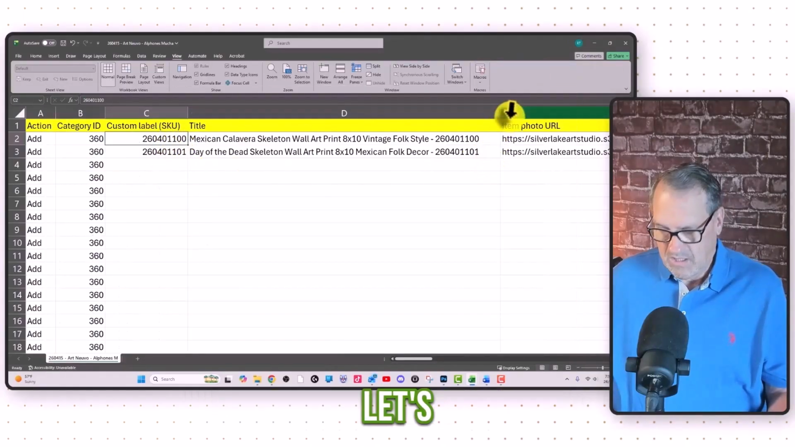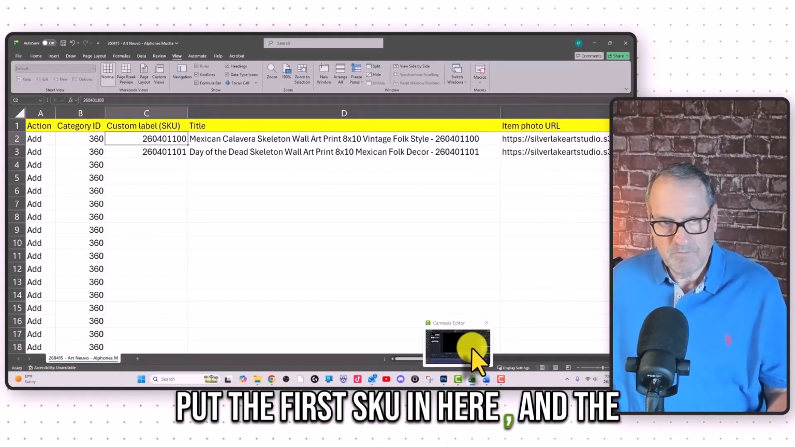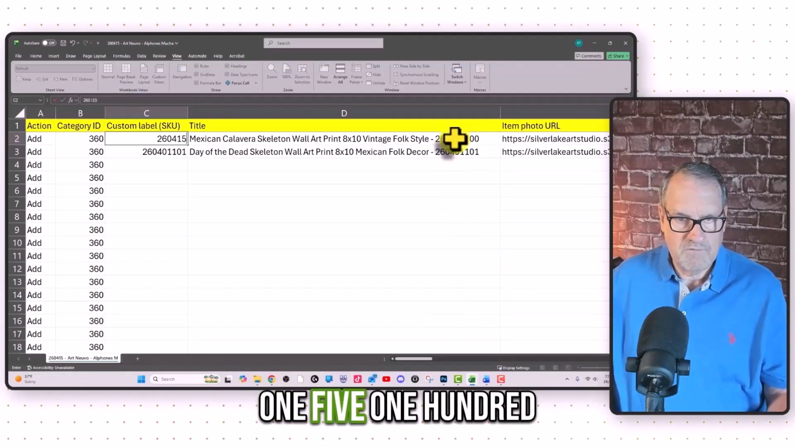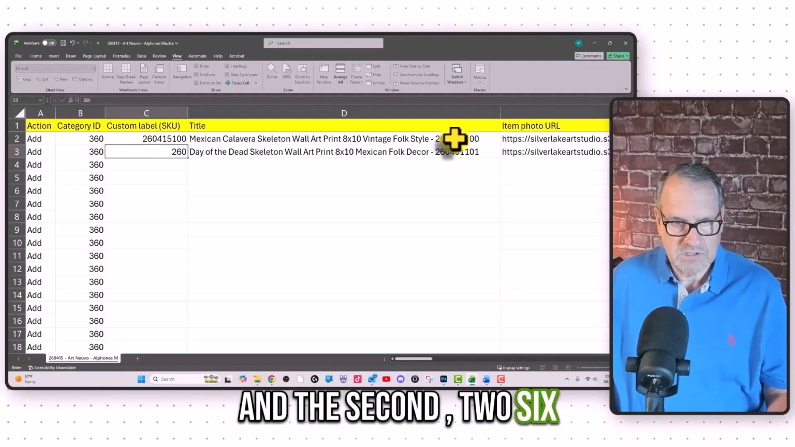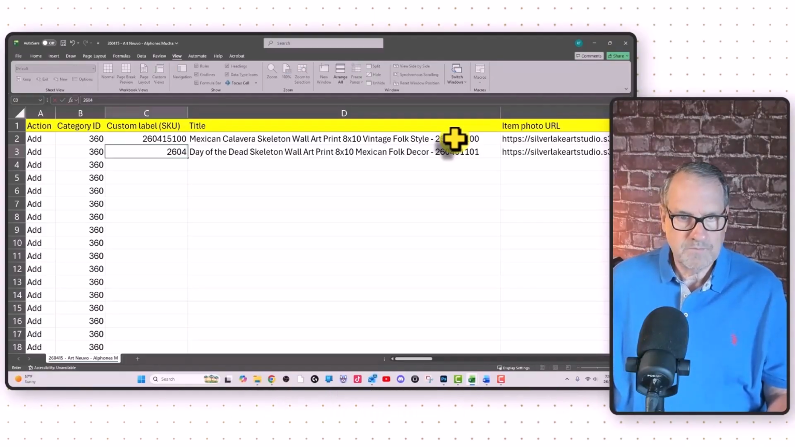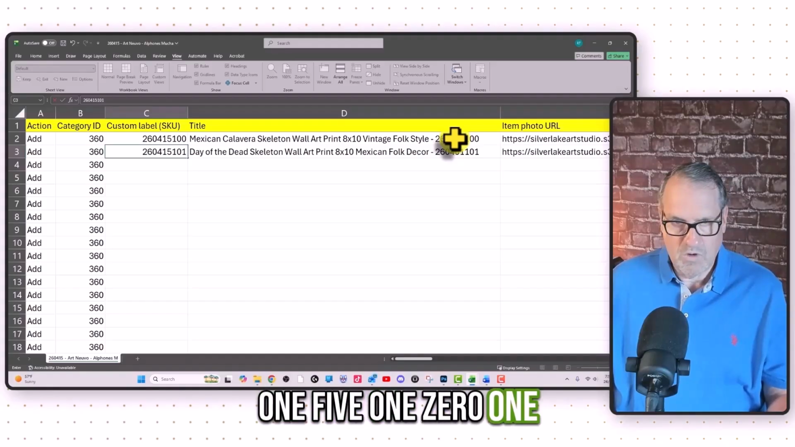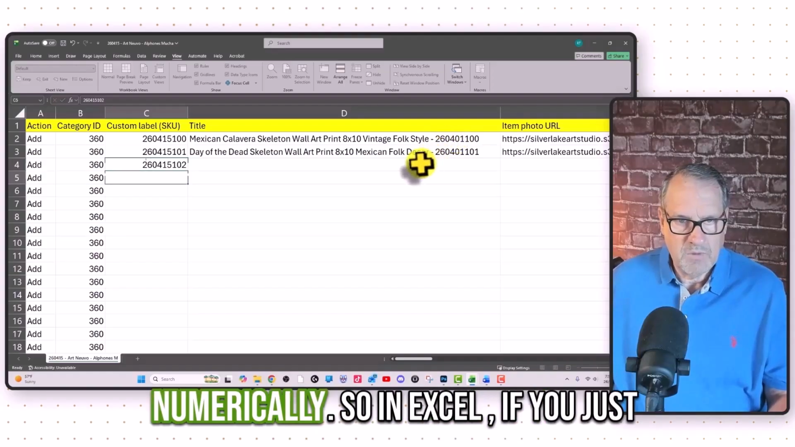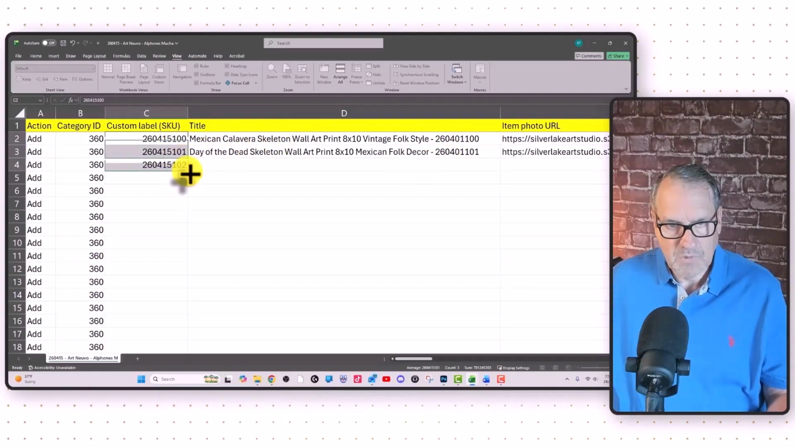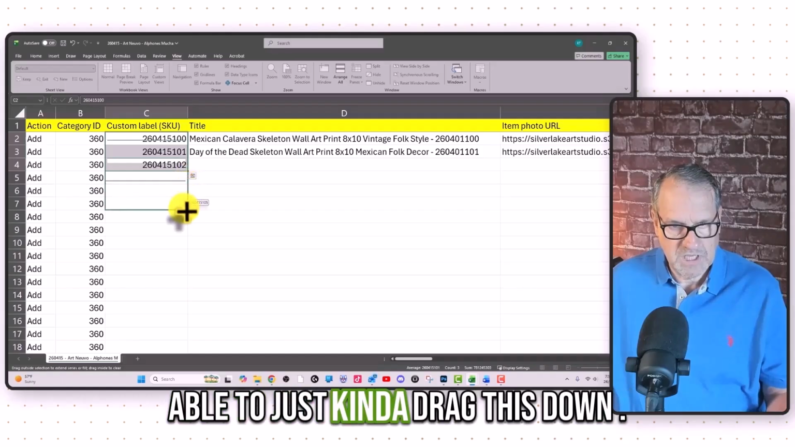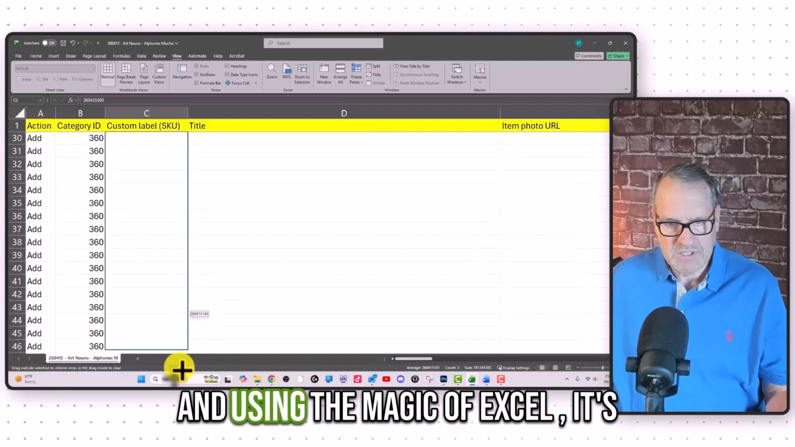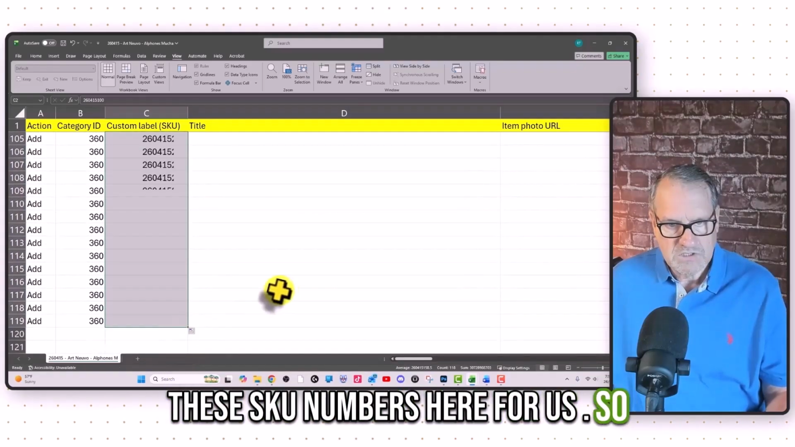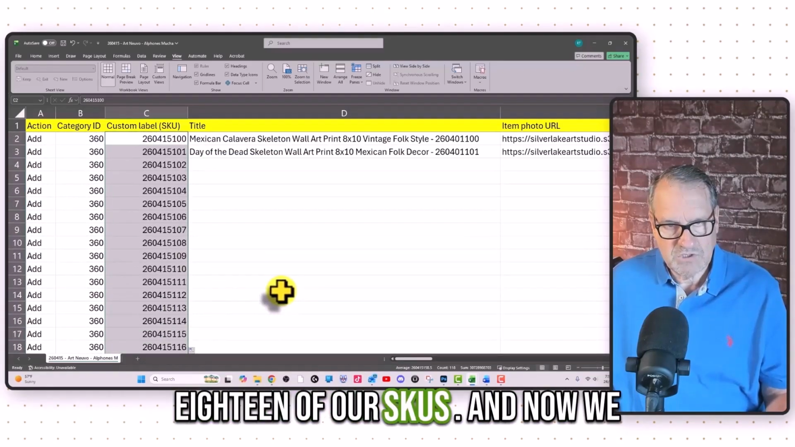And we use that information here. So let's put the first SKU in here, and the first SKU is 260415100, and the second 260415104, and so on, numerically. So in Excel, if you just grab the first three, we should be able to just drag this down, and using the magic of Excel, it's going to automatically fill in all of these SKU numbers for us. So now we have all 118 of our SKUs.